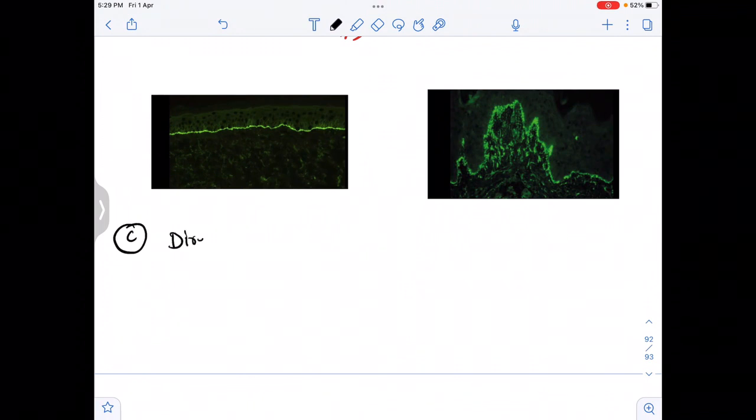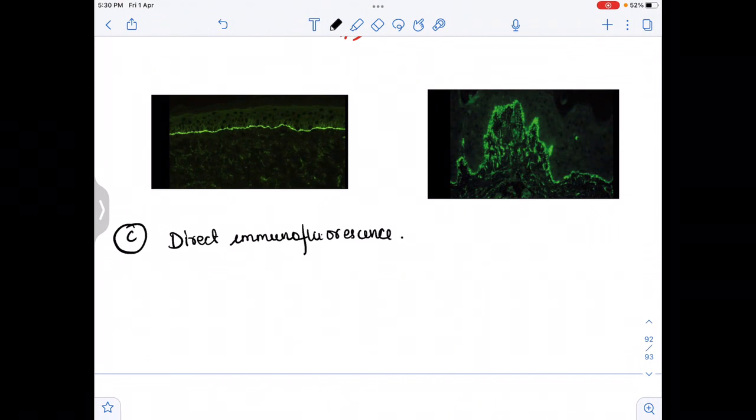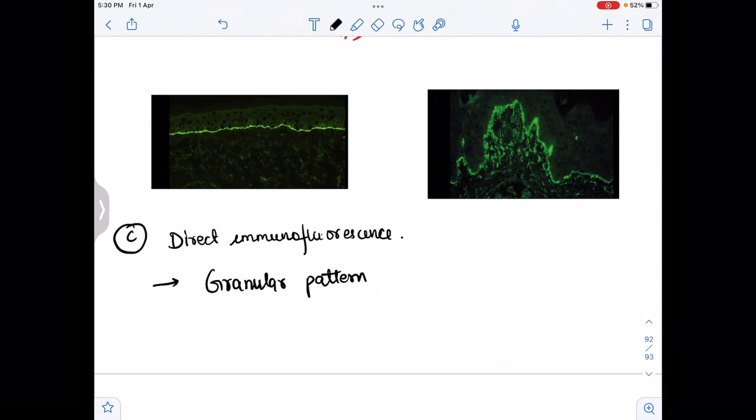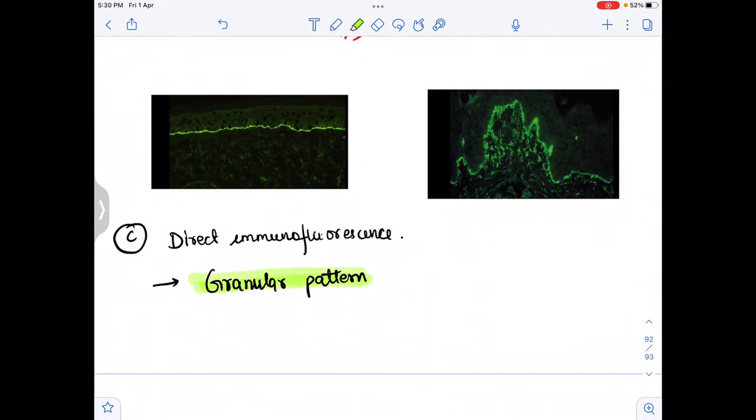In the direct immunofluorescence, what will we find? We will find a granular pattern. Please remember that there is a granular pattern. The points which I am highlighting here are all differences for the differential diagnosis. For dermatitis herpetiformis, we can easily diagnose whether it is dermatitis herpetiformis, or pemphigus, or something else, because there is one more pattern, the linear pattern, which is seen in the pemphigus group.